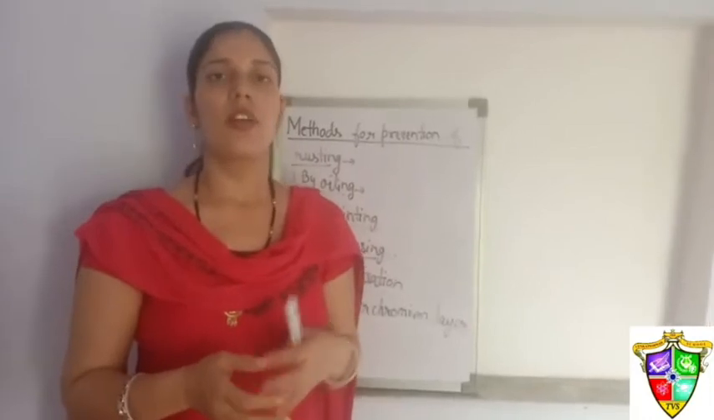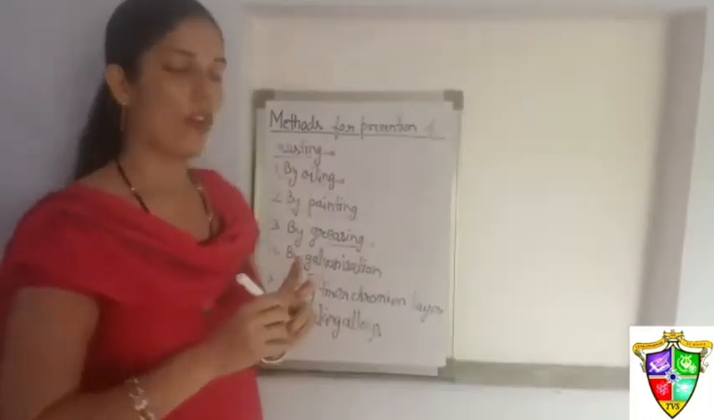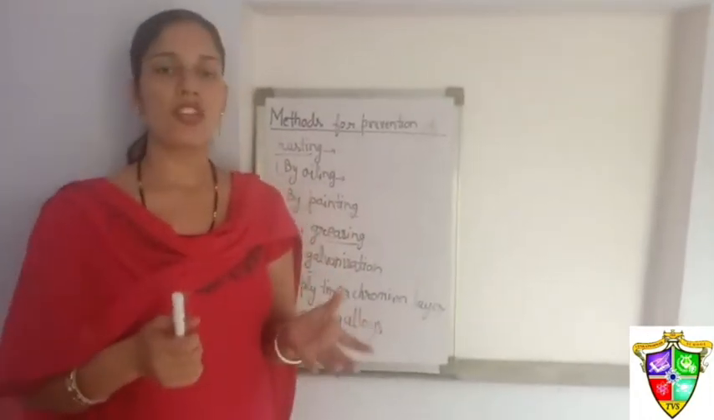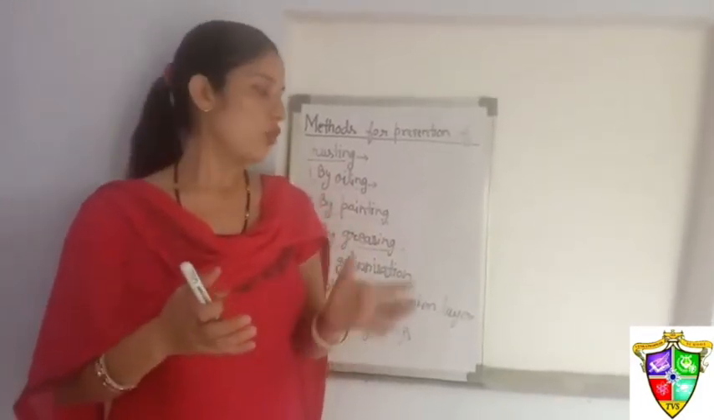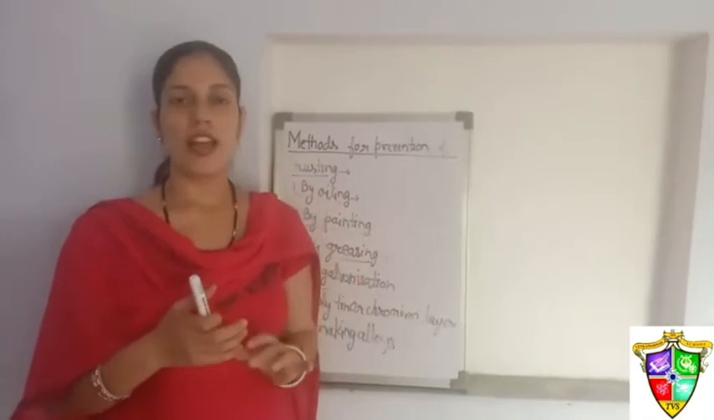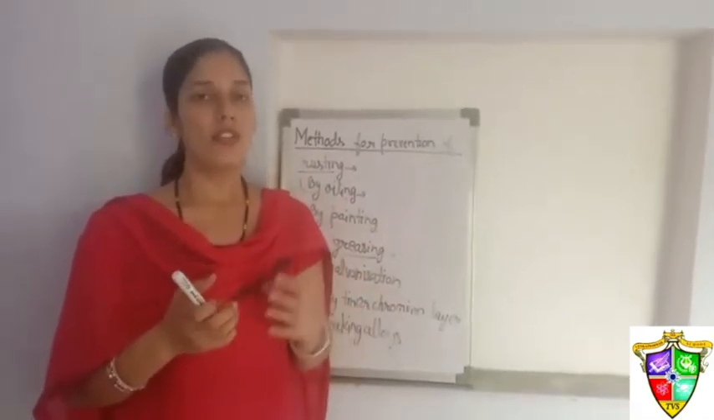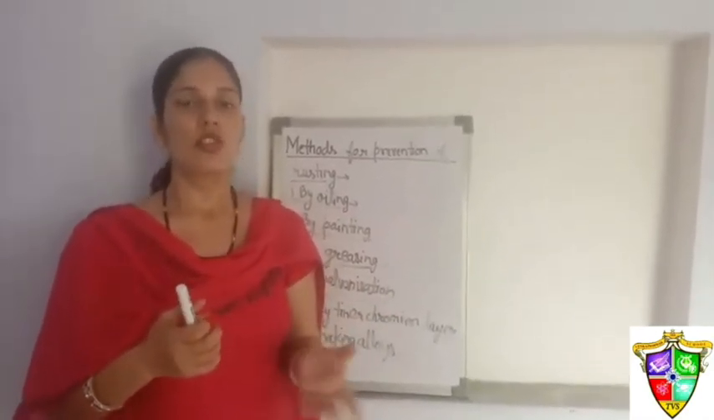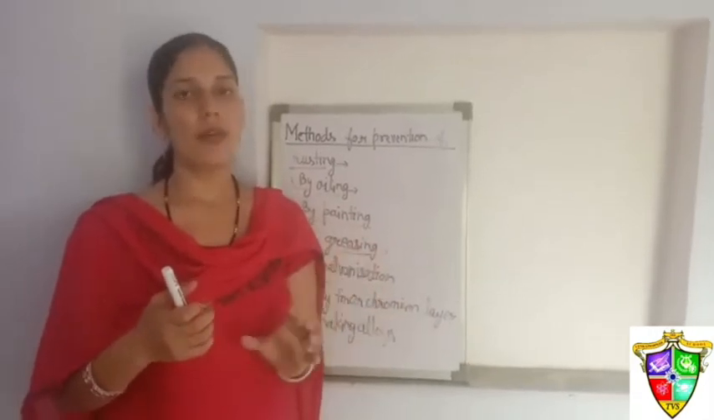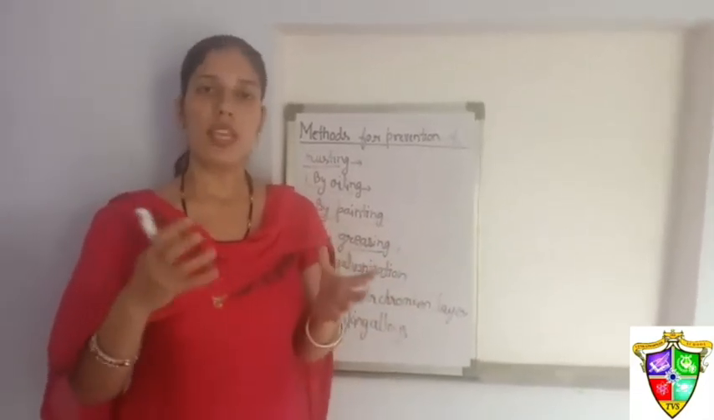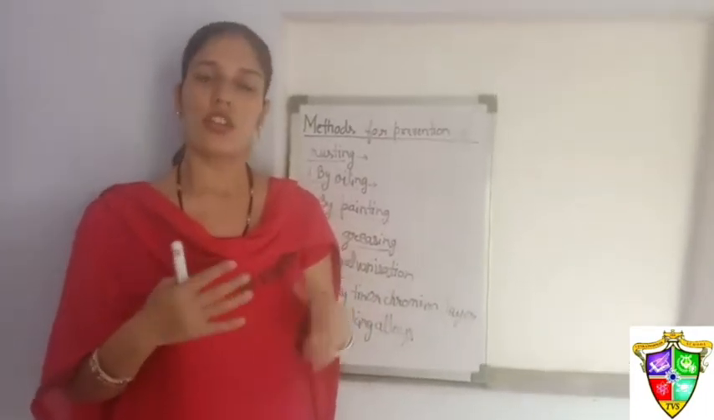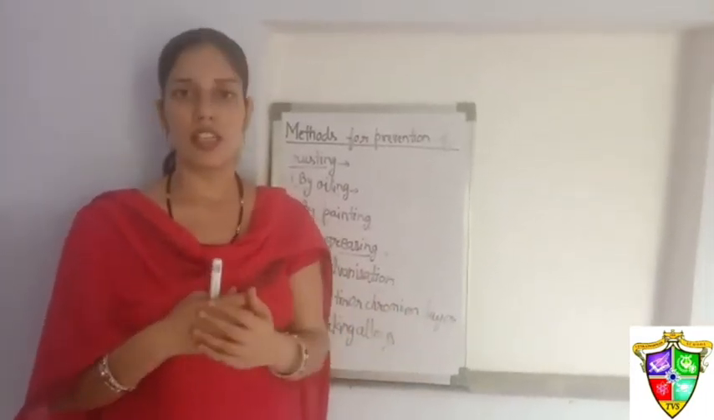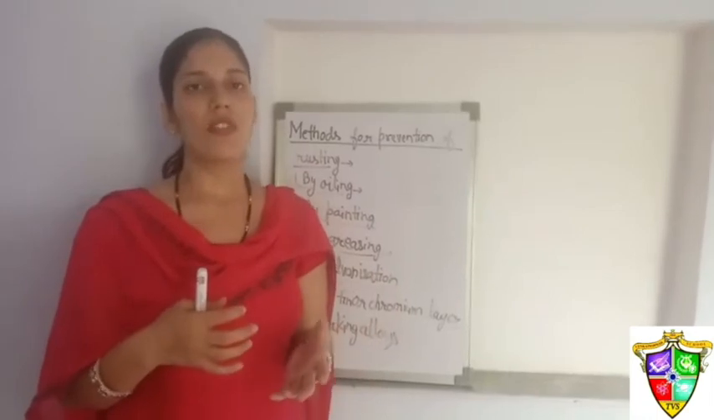Next method is by making alloys. Now what are alloys? Alloys are a mixture of a metal with some other substance which is not very reactive. So we make alloys of the iron object. We can add some amount of carbon and nickel to the iron, so we can make stainless steel. Stainless steel is a non-rusting alloy. So objects of steel do not rust easily. So we can prevent the iron from rusting.